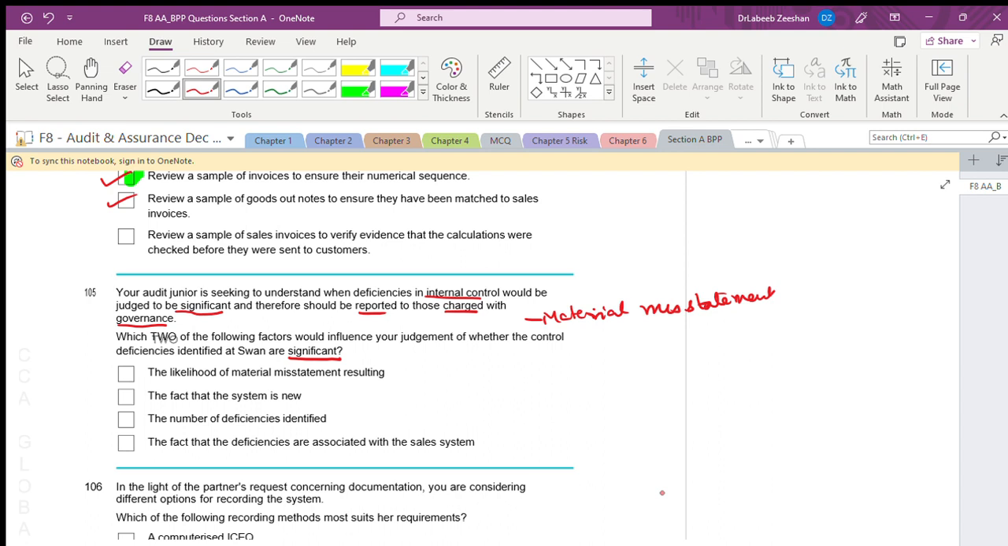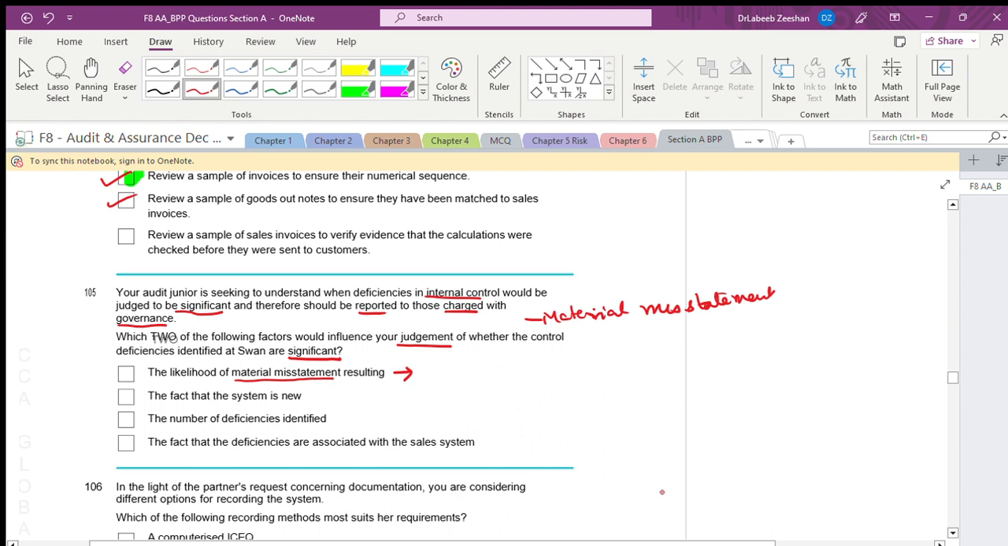Which of the following will influence your judgment? We say it's a judgment, but judgment is also based on clear-cut assumptions. The likelihood of material misstatement resulting. That means there should be some lead, and only then does the material misstatement have to exist. It is the likelihood, the possibility of the material misstatement resulting. This is the first one.